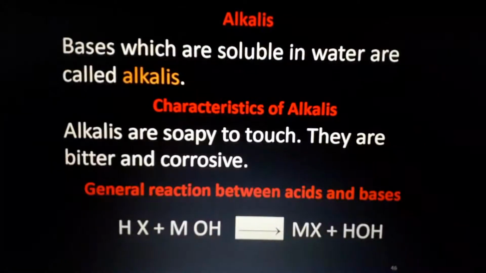Next one is another important thing. It is called alkalis. Most of the bases are in the form of alkalis. What is an alkali? Alkali is a simple thing. Bases soluble in water are called alkalis. Most of the bases are alkalis because water is a universal solvent. Almost everything is soluble in water, so it is called the universal solvent.